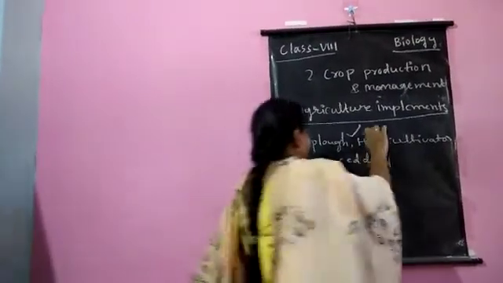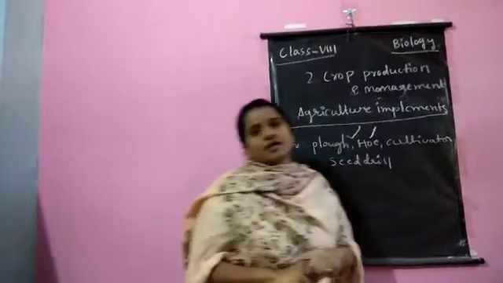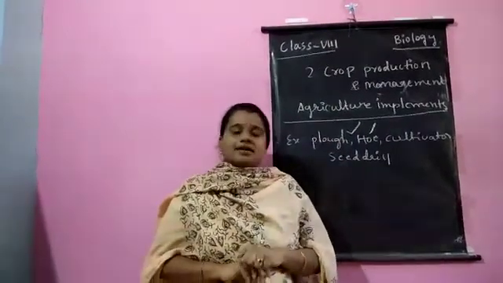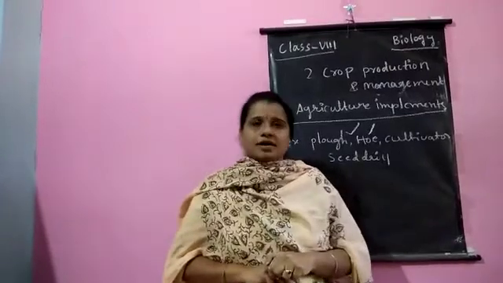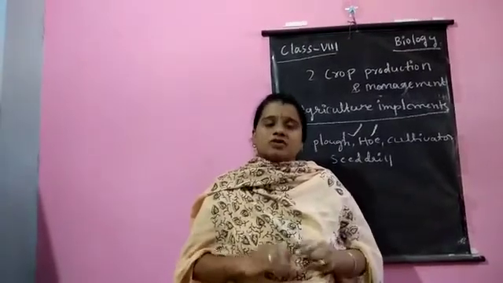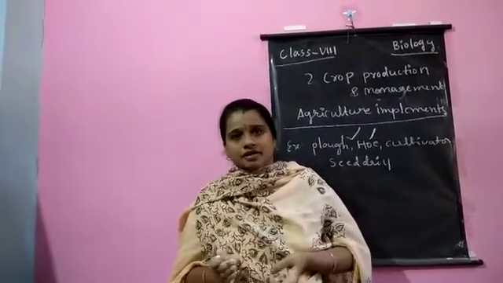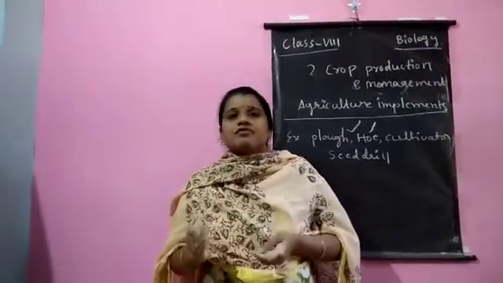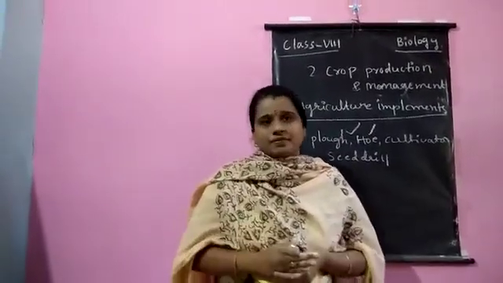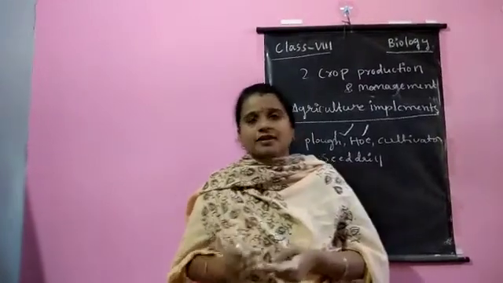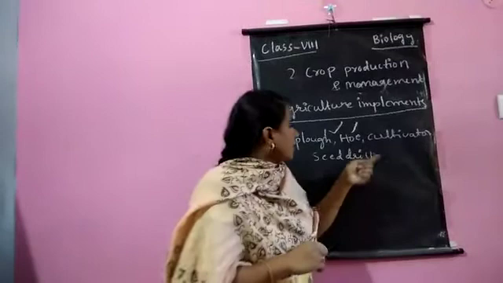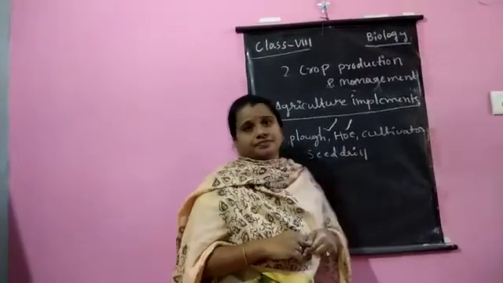Next, hoe. It consists of a long rod of wood and a strong broad plate of iron fixed at one end. It works like a blade.